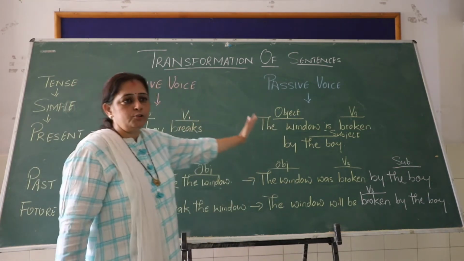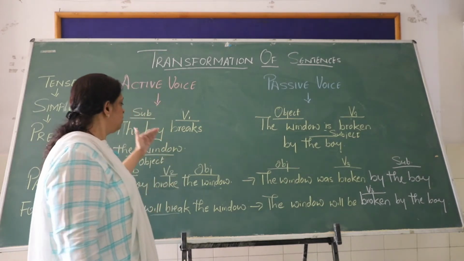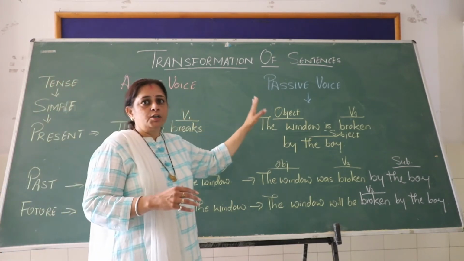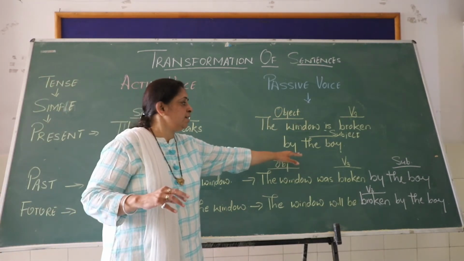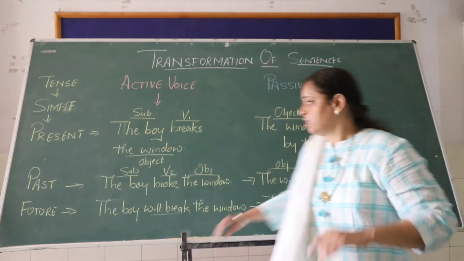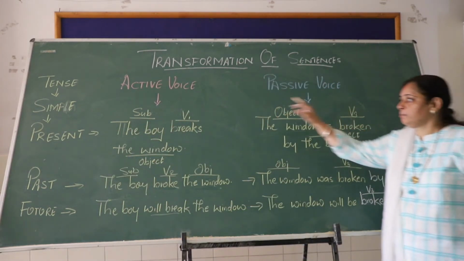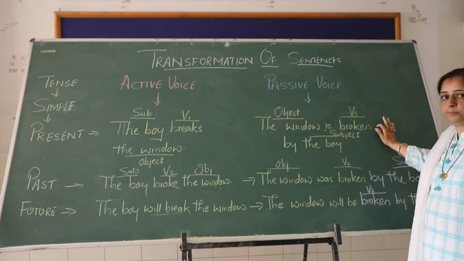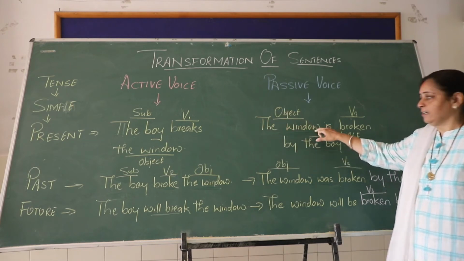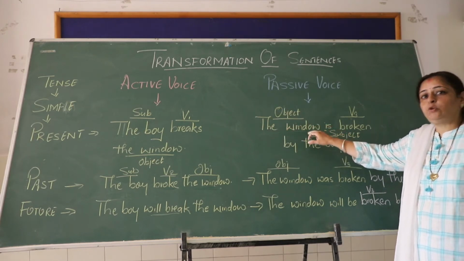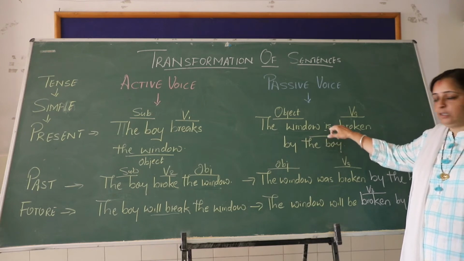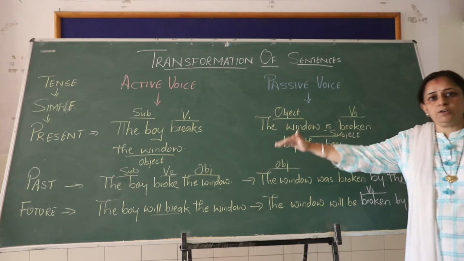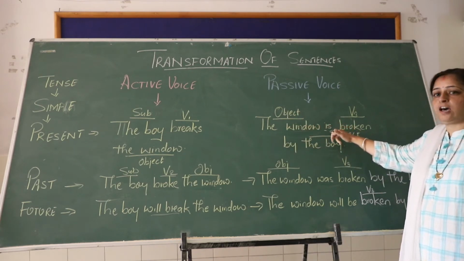So when it is converted into passive voice, right, the object takes the subject place, that is the window. Then according to the structure, you have to write what is done by the subject. And you have to use the V3 form of the verb. So here breaks is in the V1 form and the V3 form of breaks is broken. As it is in the present tense and the given object is in the singular form, we will be using is. If it was the windows, right, the boy breaks the windows, then the windows are, right?